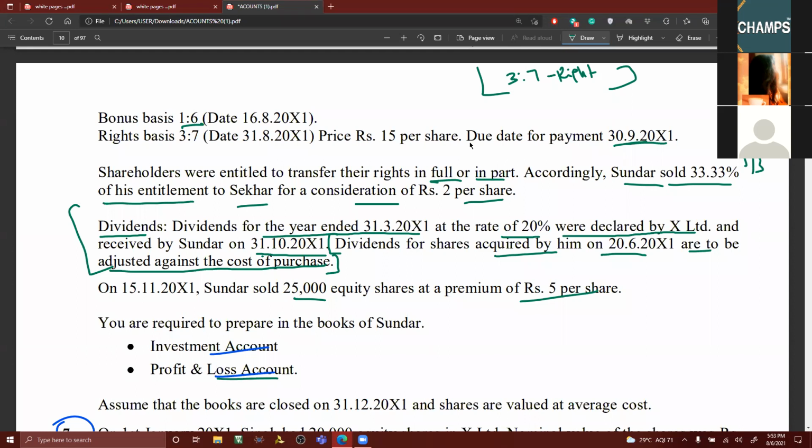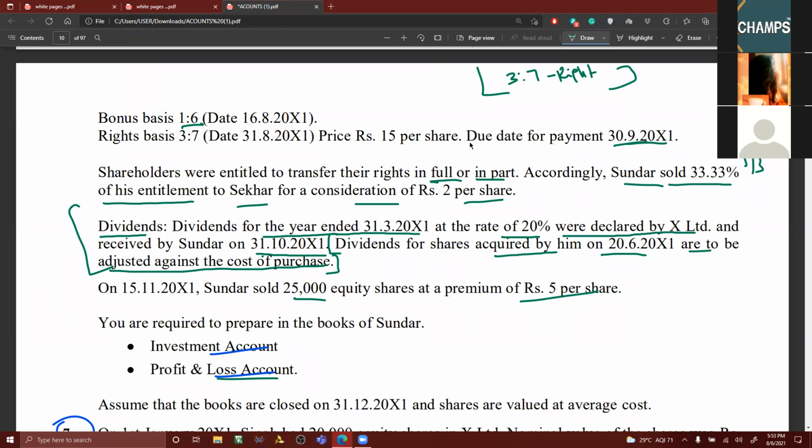Now the thing is that generally we prepare the investment account, but here it is asking for a P&L account as well. It means, please remember, if a P&L account is asked separately, the income or dividend column is not required in the investment account. Anything which is related to income or dividend can be taken to the P&L account. Even if you maintain an income column, there's nothing wrong in that.